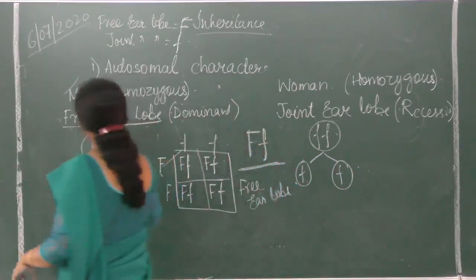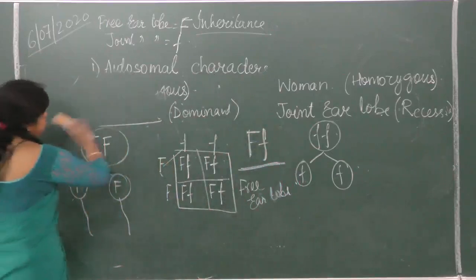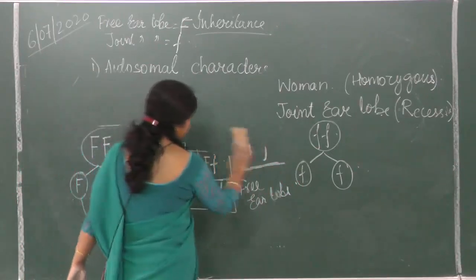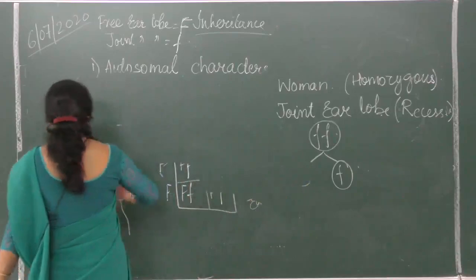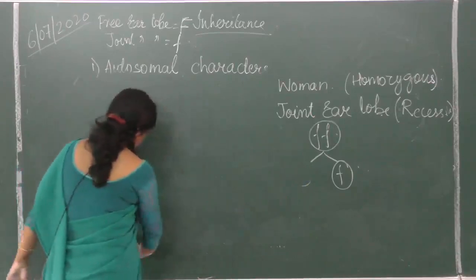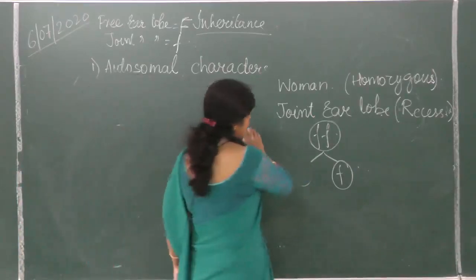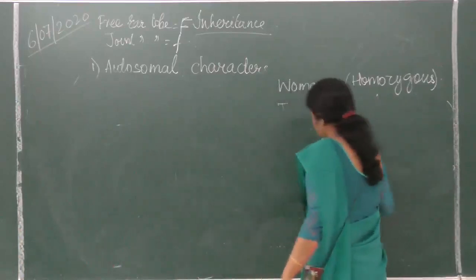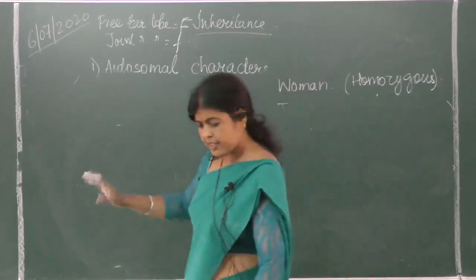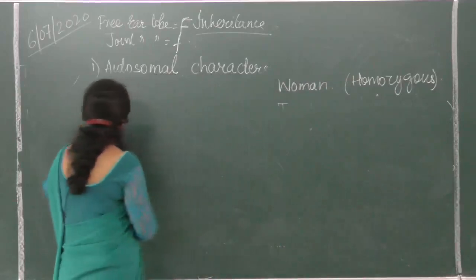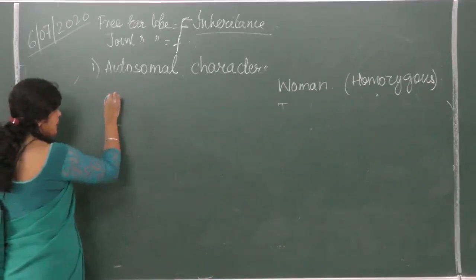Let us now see one more character. One thing I would like to say: in this cross what we have done, I had taken the male as dominant.